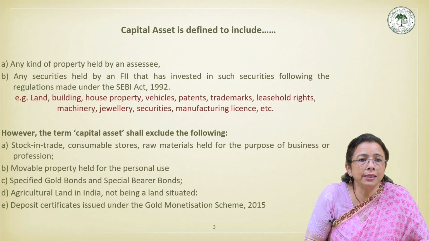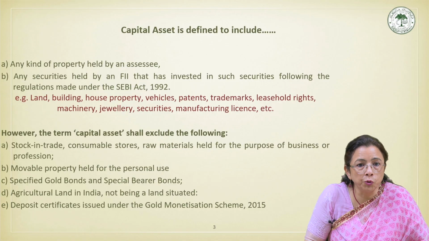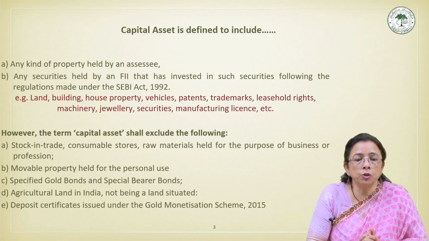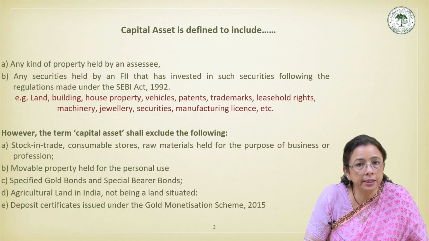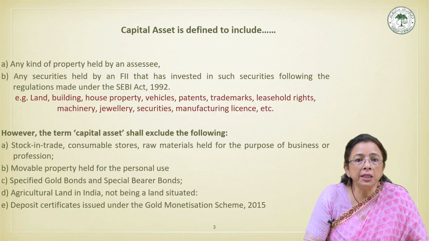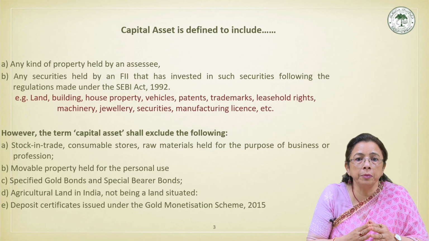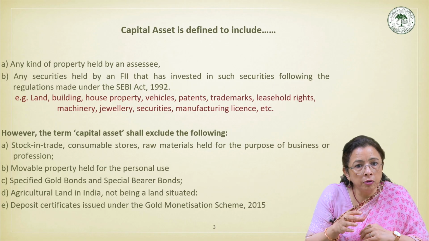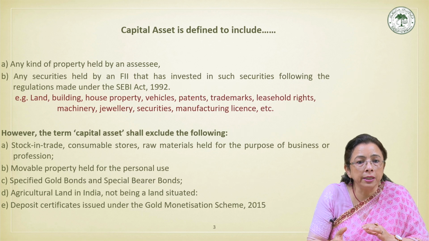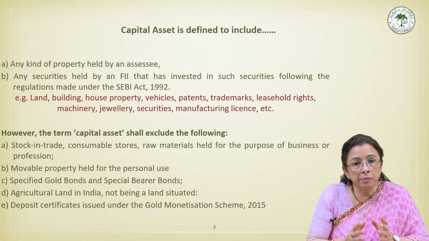So first, let us understand what is a capital asset, how it is defined and what all it includes. A capital asset, to begin with, includes any kind of property that is held by an assessee. This means that a capital asset will include any property of any nature, whether it is movable or immovable, tangible or intangible, or owned or held under some rights.